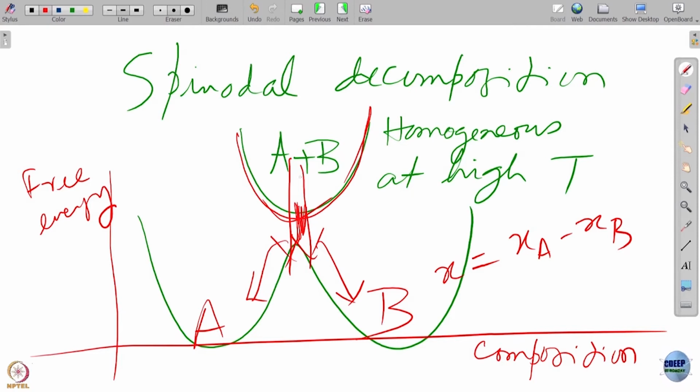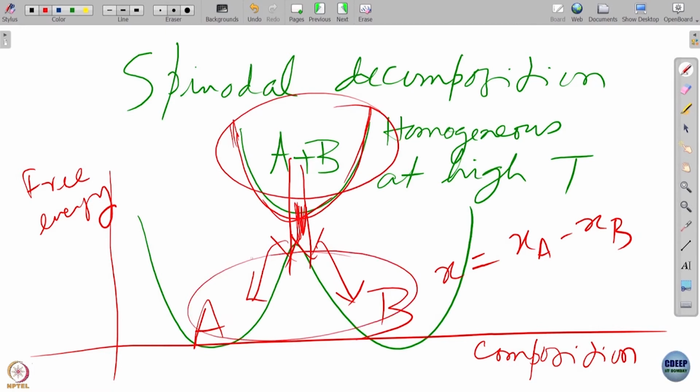Now I am suddenly telling them to phase separate, and it starts to phase separate, but there is no nucleation. There is a mass bulk phase separation, in which the system finds itself on the upper free energy surface and then suddenly finds a lower free energy surface. But mass is conserved.